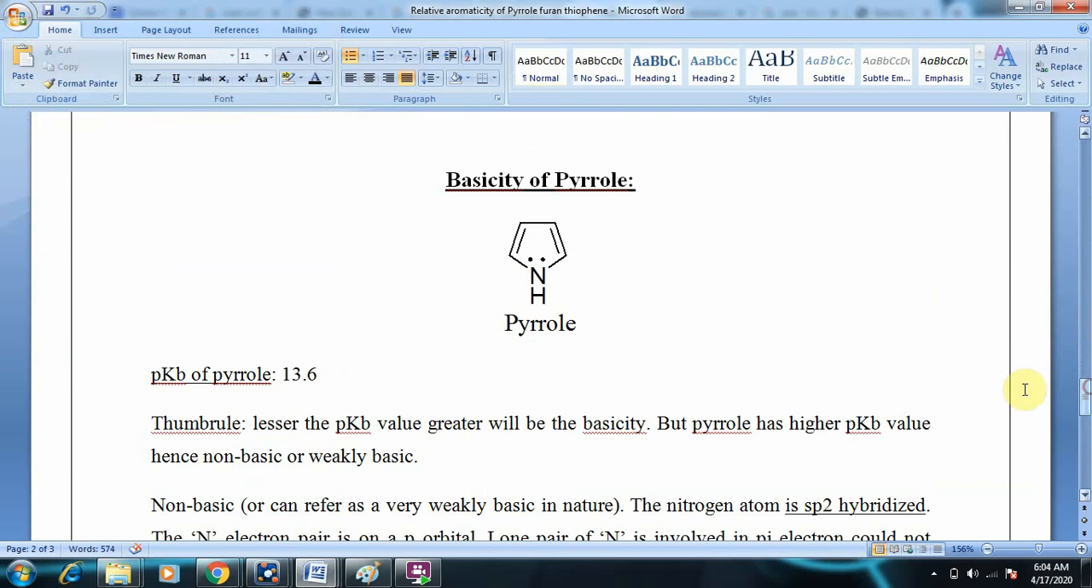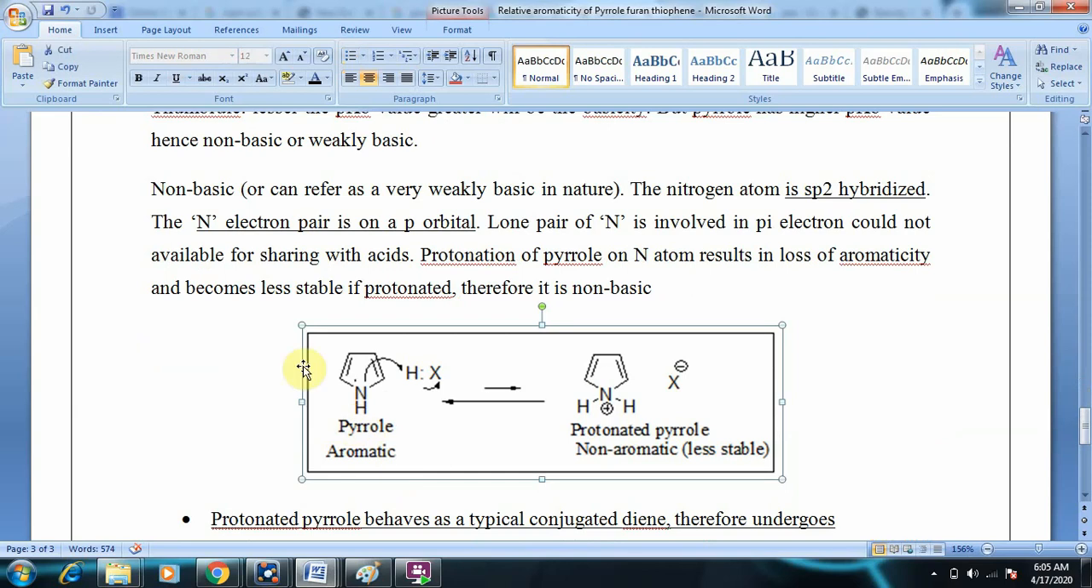Coming to basicity of pyrrole, this is the structure of pyrrole we have studied earlier, and the pKb of pyrrole, the negative logarithm of basicity constant of pyrrole, is 13.6. So we need to know that greater the pKb value, lesser will be the basicity. Thumb rule, lesser the pKb value, greater will be the basicity. But pyrrole has higher pKb value, hence non-basic or weakly basic.